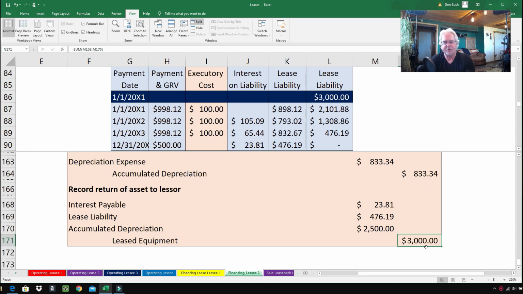So folks, I hope you understand how this guaranteed residual value works. So when you're working these problems out in your textbook and your homework, keep good track of it. And also, if you go through this step-by-step process, you won't miss anything with leases. So I hope this video was helpful for you guys.